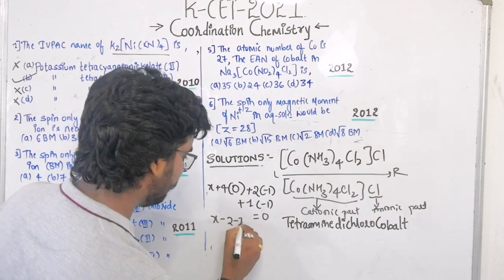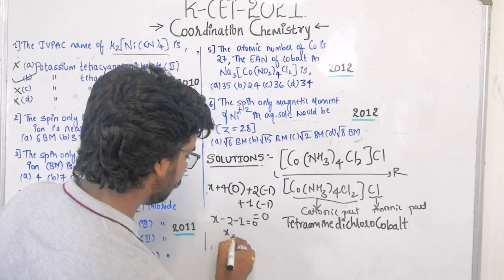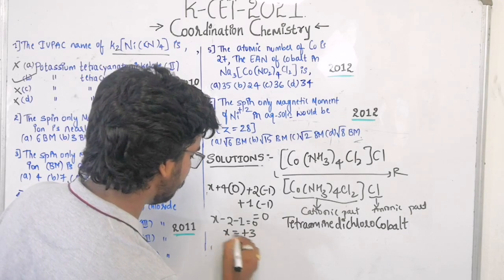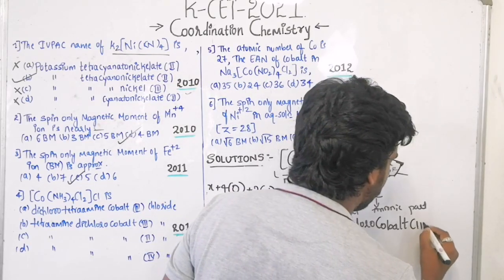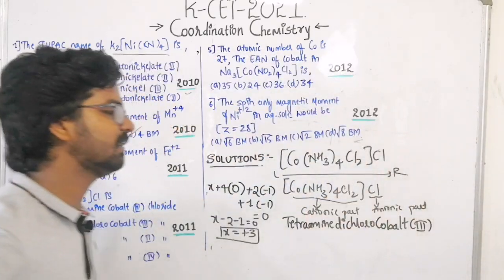x minus 2 minus 1 is equal to 0, and if you try to solve, x is equal to plus 3, you will get x is equal to plus 3. That means cobalt is present in what? Plus 3 state, cobalt 3 state it is.